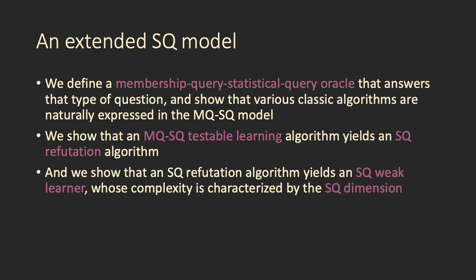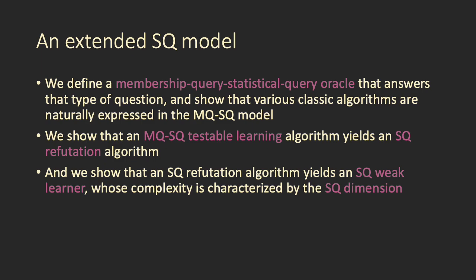To capture the use of membership queries in these classic learners, we put it into a type of statistical oracle model similar to the SQ model. So SQ learners are those that can be implemented in a way where you can replace the sample access with queries to some oracle that answers questions about correlations between the unknown function and a test function of your choice. So MQSQ, or Membership Query Statistical Query, which is a thing that we made up, is basically that, except you can also customize the distribution that you're taking the correlation over. So it includes all the type of SQ-like quantities that you can estimate that require membership queries.